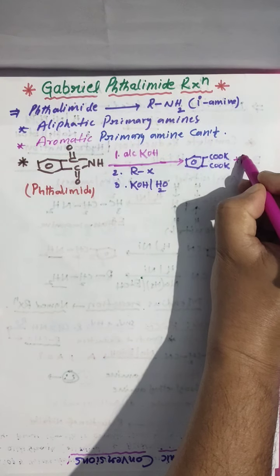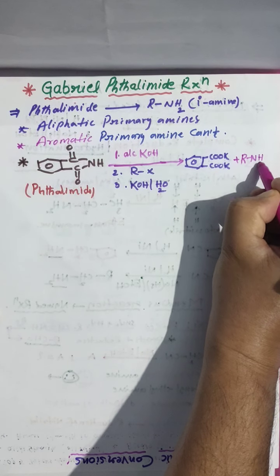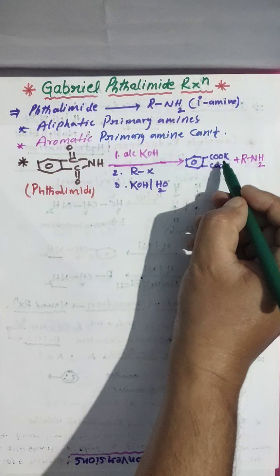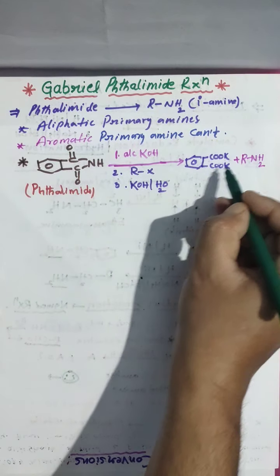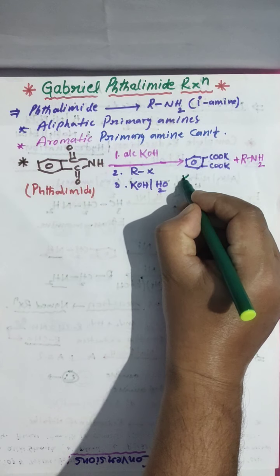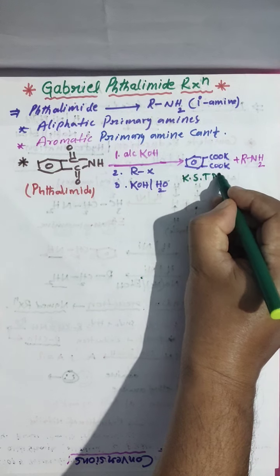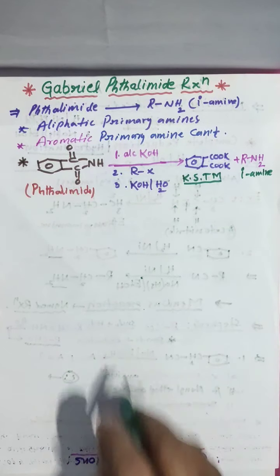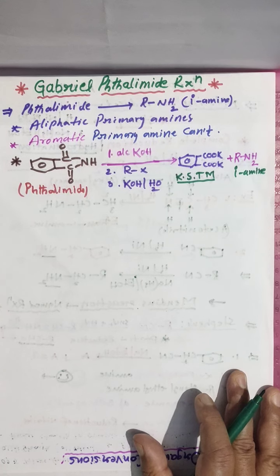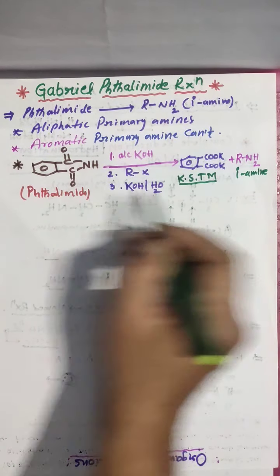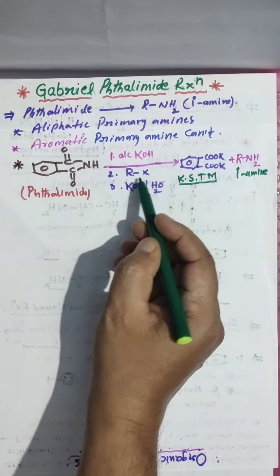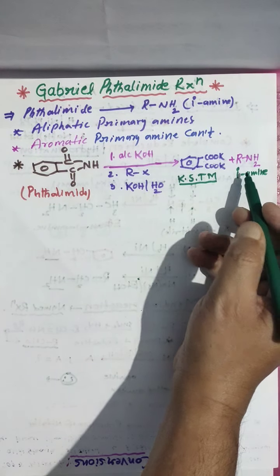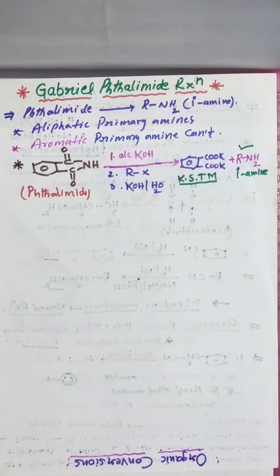This is the 1 degree amine. So from phthalimide, by treating with KOH, alkyl halide and alkaline hydrolysis, you get the potassium salt of phthalimide and then primary amine. Primary amine is the main product in this reaction.